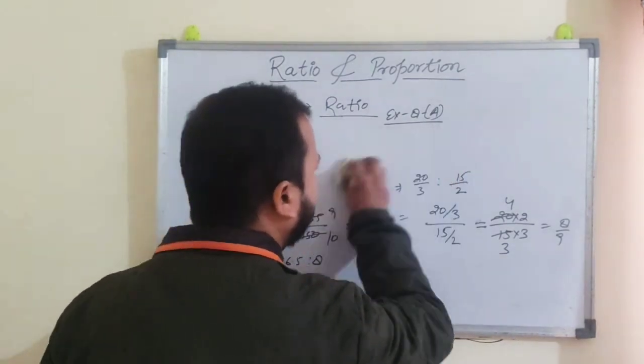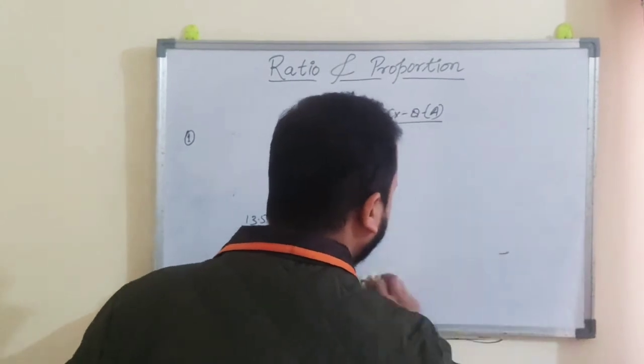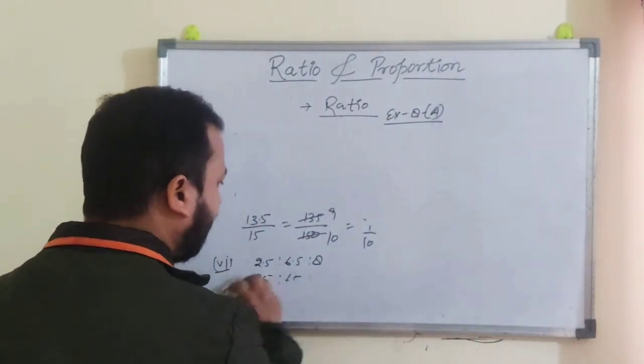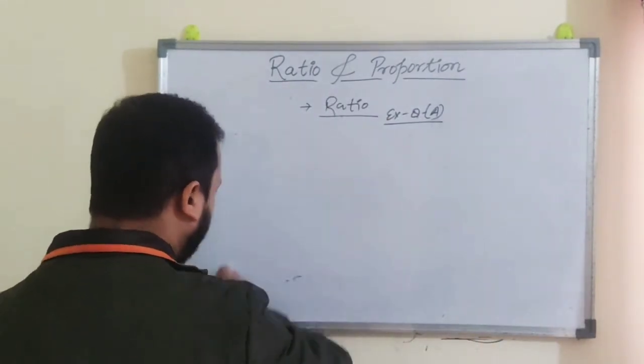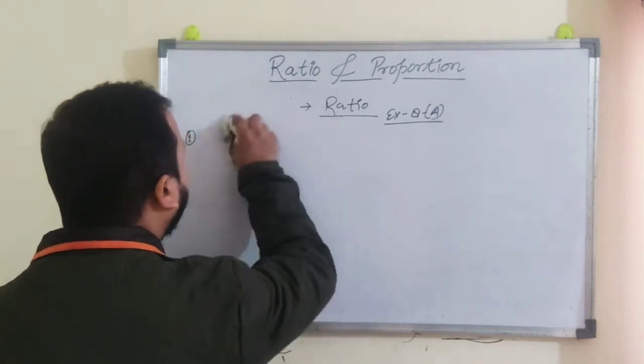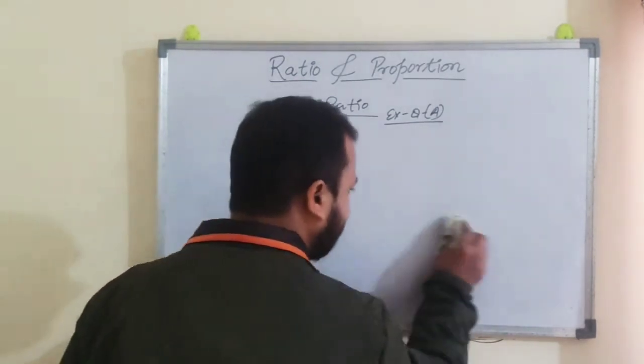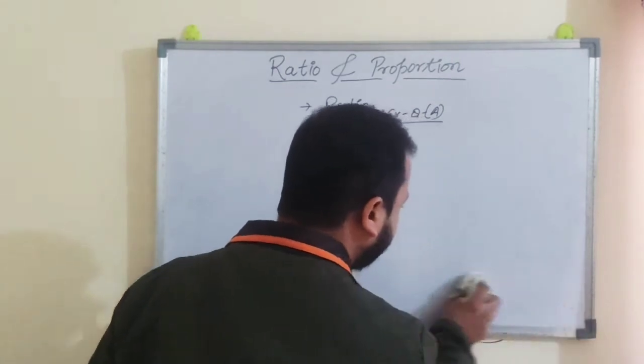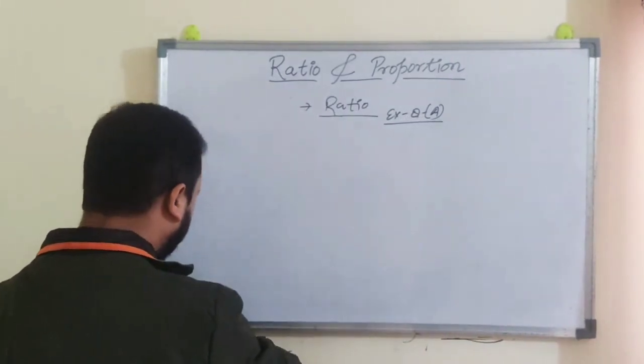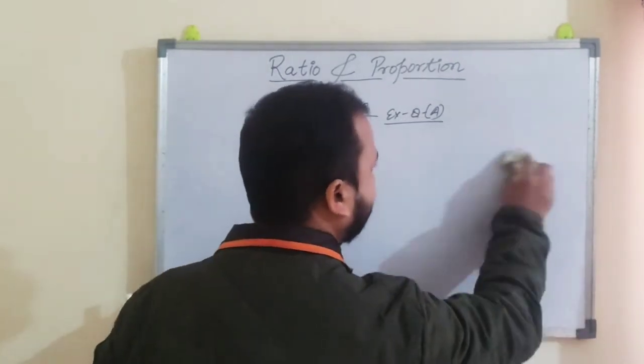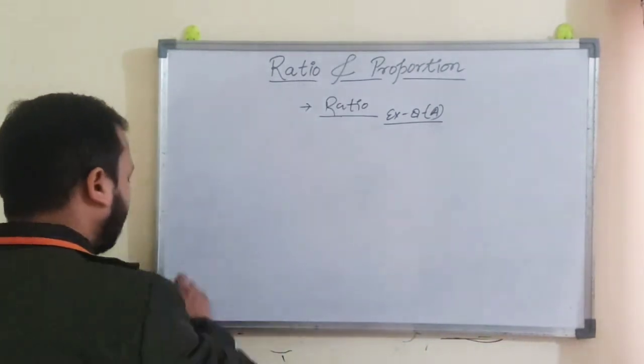In question number 2, the ratios are given and the basic part of the ratio, what we have discussed earlier, is they must be of the same unit.